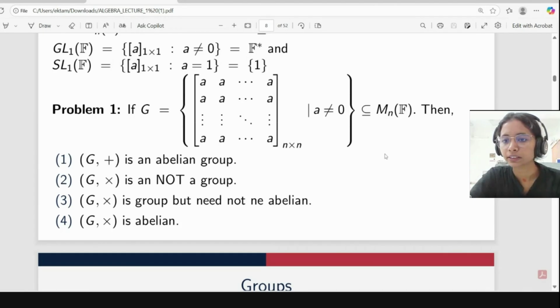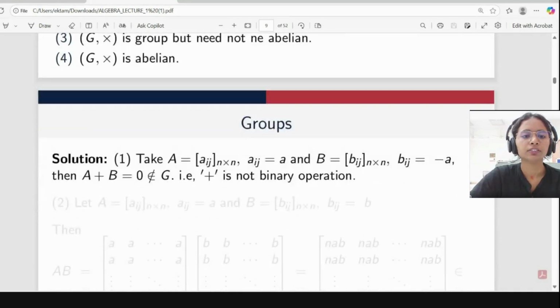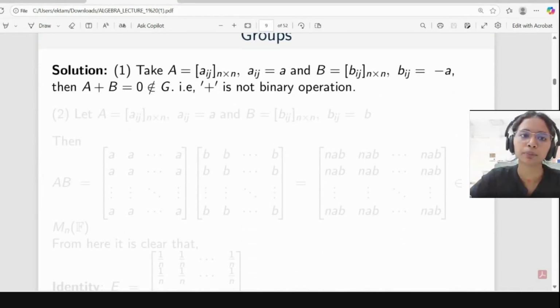Okay. So the first thing is, suppose we take a matrix A with all entries equal to a, and for B we take Bij such that all entries are equal to minus a. So whenever we add A plus B, meaning Aij plus Bij, for a matrix we do it entry-wise.